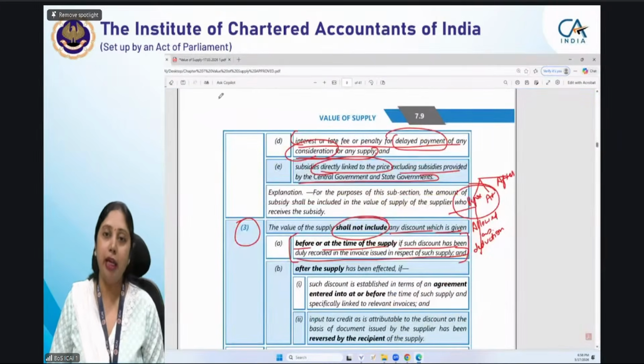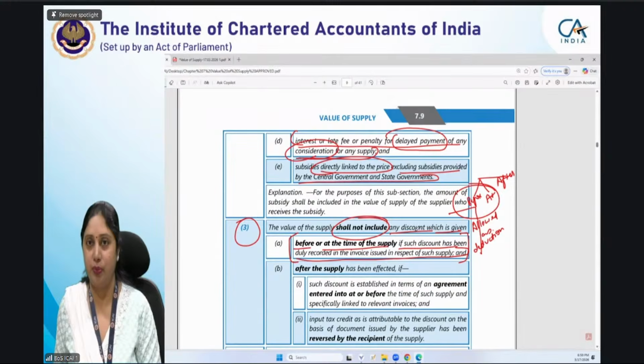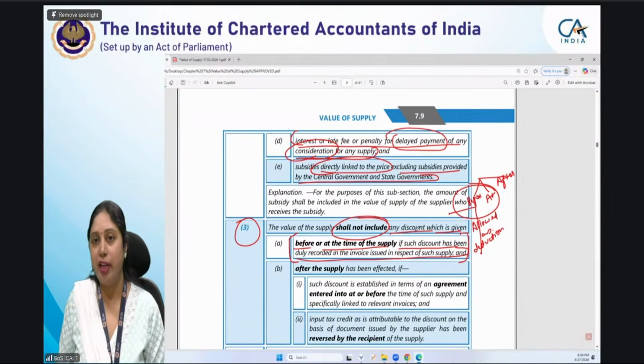It will be allowed as deduction provided two more conditions are satisfied. Because there are three conditions when a post supply discount is allowed as deduction. This is a post supply discount. Supply होने के बाद ये discount हमें मिलेगा. अभी तो नहीं मिला है. Supply 5 लाख पे हो चुकी है.